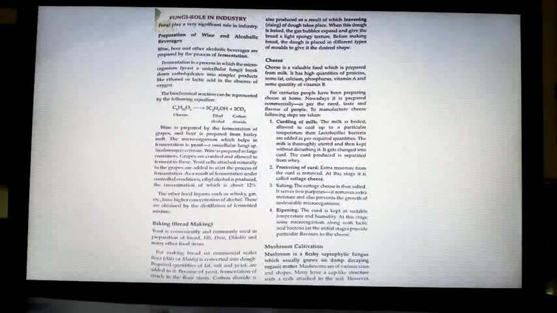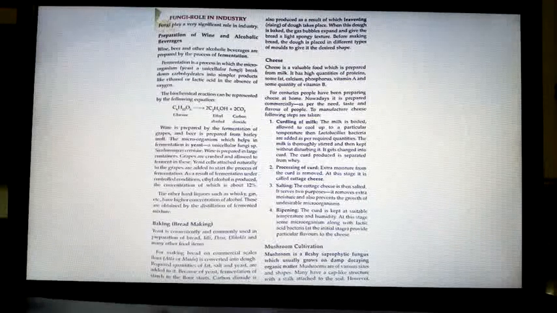For making bread on a commercial scale, flour, the multi-purpose flour we call maida or atta, is converted into dough. Required quantities of fat, salt and yeast are added. Fat here means ghee or dalda or oil.